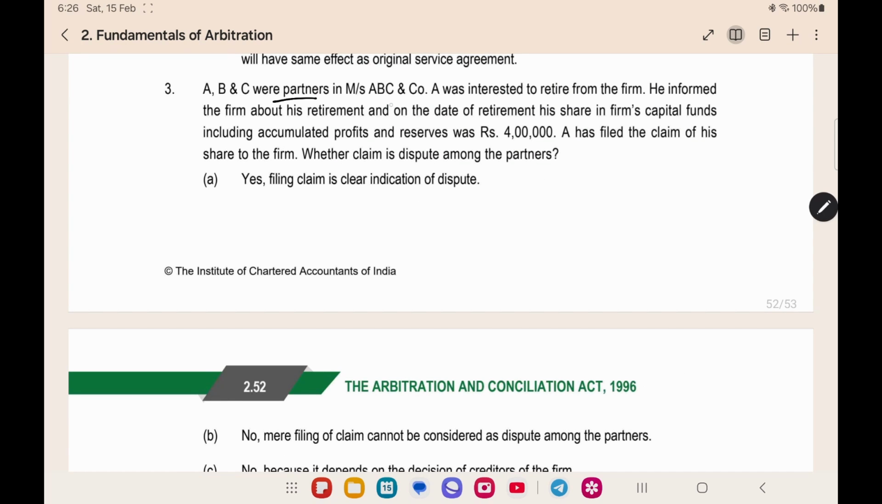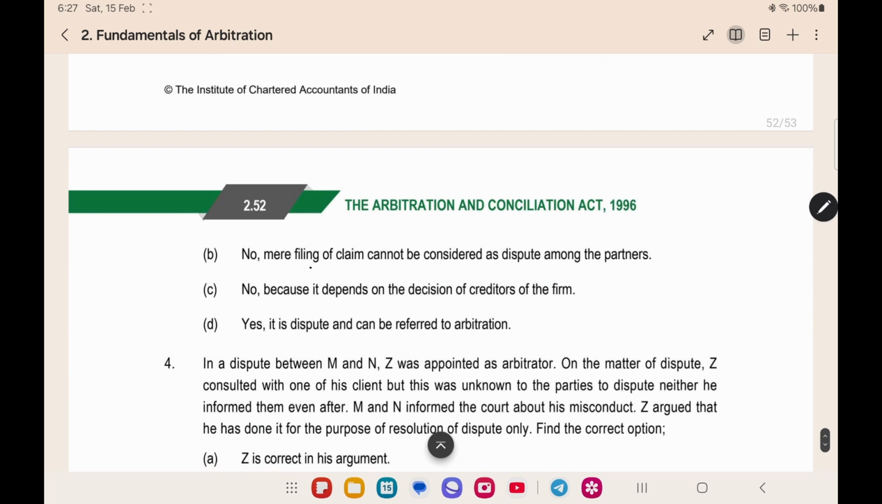A, B and C were partners in a partnership firm. A was interested to retire from the firm. He informed the firm about the retirement and on the date of retirement, his share in the firm's capital, including accumulated profits, was Rs 4 lakh. A has filed the claim of his share to the firm. Whether filing a claim is a dispute among the partners. Just because of filing a claim, it will not amount to a dispute. The other partners and the firm did not even reply whether they will pay the 4 lakh or not. So this is not an indication of a dispute. Here the answer would be no, mere filing of a claim cannot be considered as a dispute.